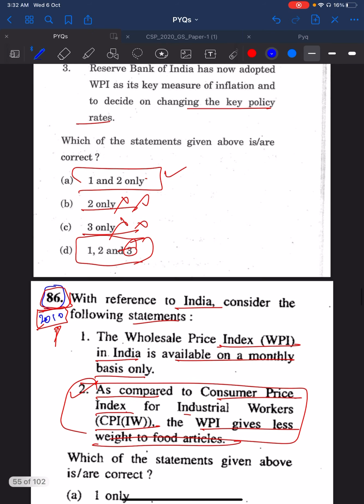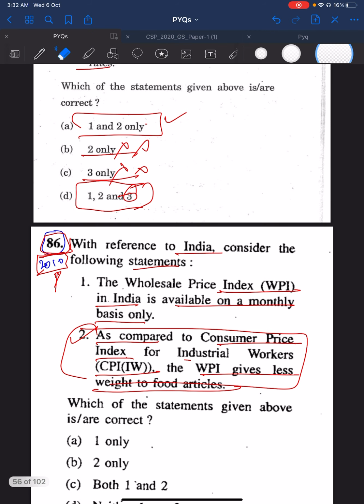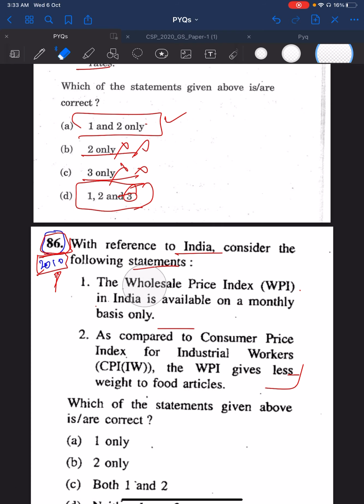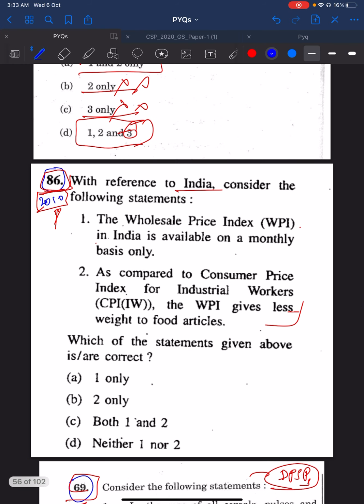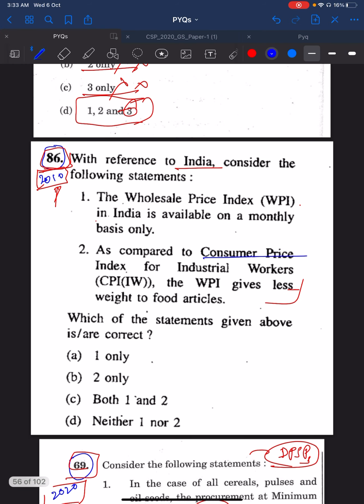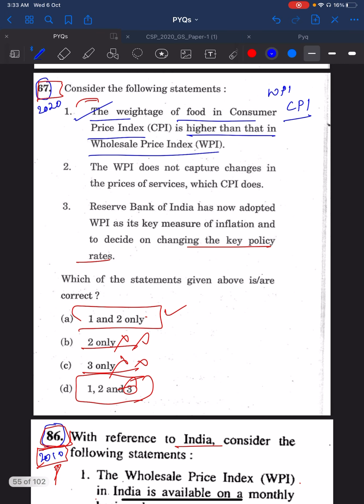Then in the 2010 question paper, the 86th question, the second statement: as compared to the consumer price index for industrial workers, the wholesale price index gives less weightage to food articles. So here also WPI, CPI and food.